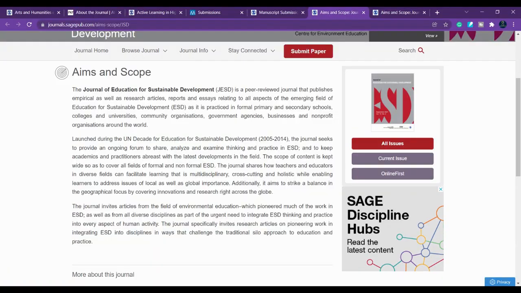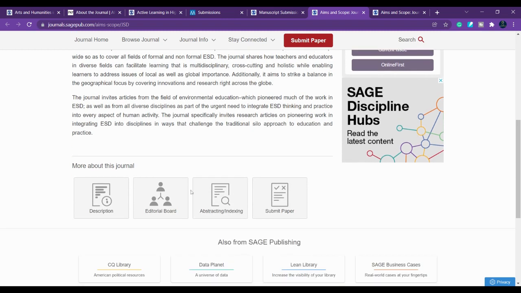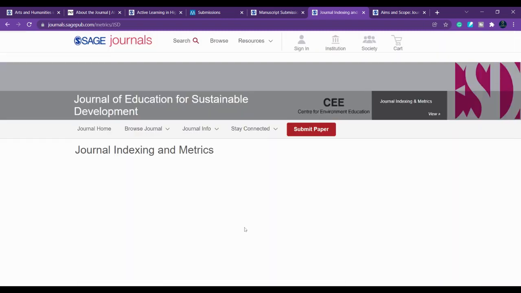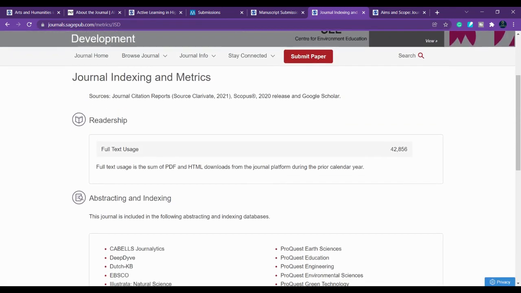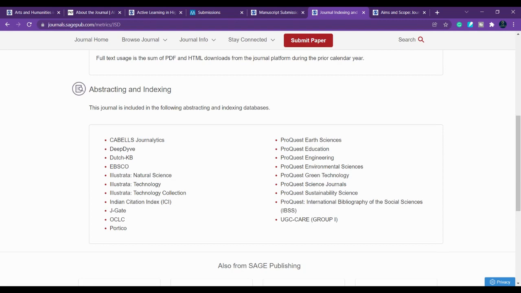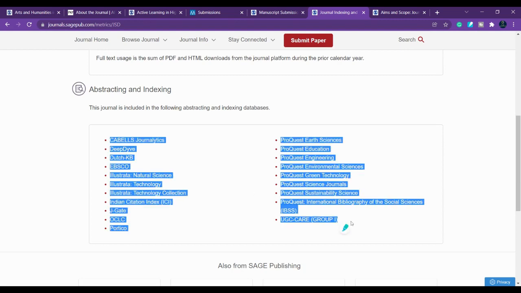Here you can see the aim and scope of the journal, and in the abstracting and indexing part you can find where it is indexed. Here you can see the various indexing. This is indexed in UGC care.